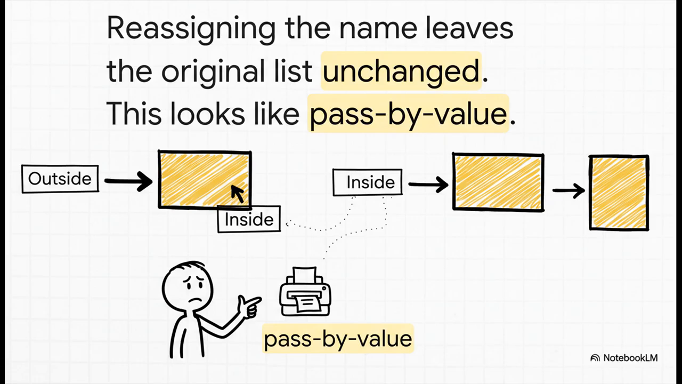If we have a function that takes that same list, but this time it reassigns the name list to a brand new list, well, the original variable outside is completely unaffected. See, here we're not changing the original object at all. We're just telling the local name list inside the function to peel off and stick to a totally new thing. The original name outside doesn't care, it stays put. This looks exactly like pass by value. This is the paradox. So how on earth can it be both?